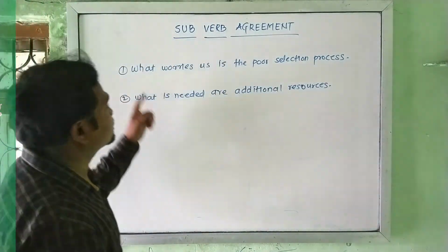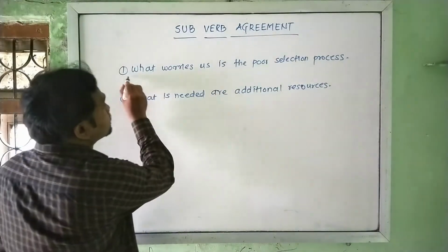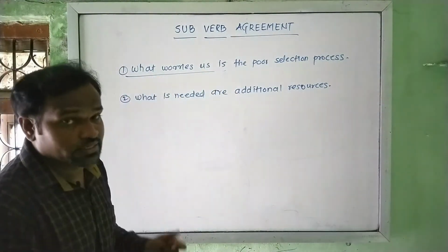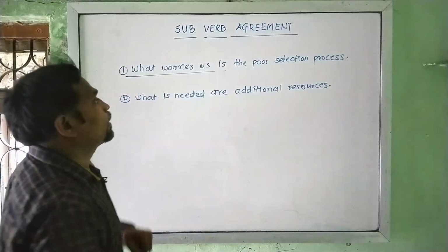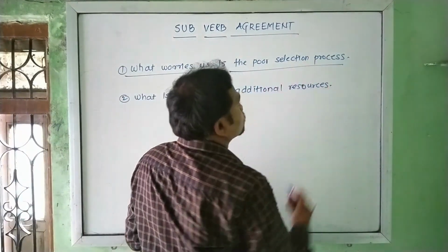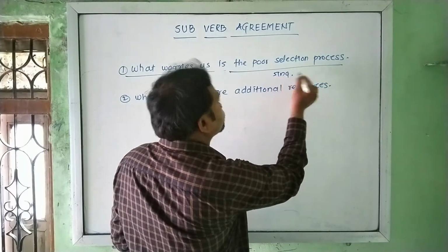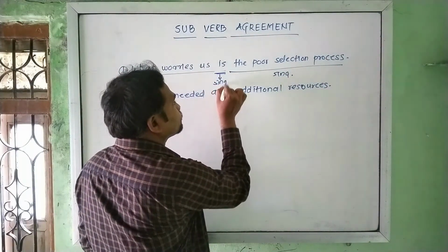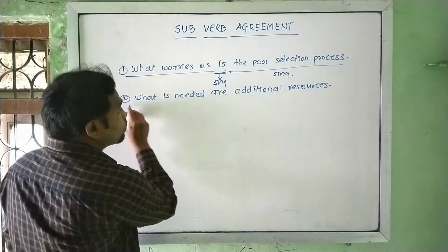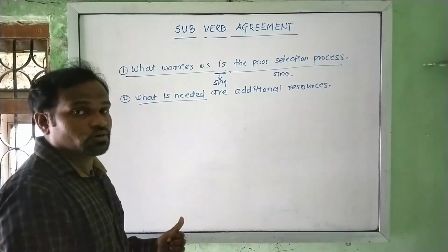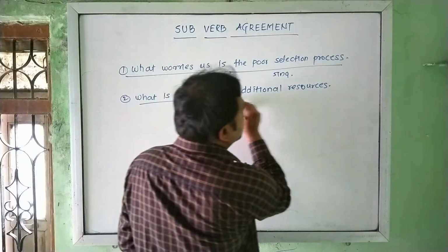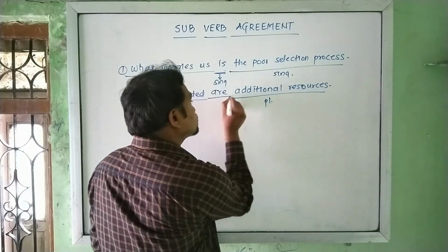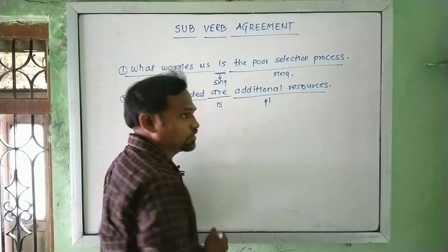Let's have a look at these sentences. What worries us is a what clause. We have used it as a subject over here. The poor selection process, which is singular, we have used is, which is a singular verb. But what is needed is also a what clause, but what follows is additional resources, which is a plural noun. So we can use either is or are in this condition.